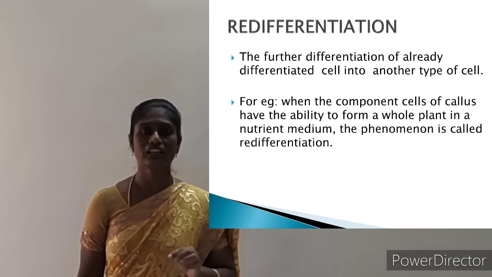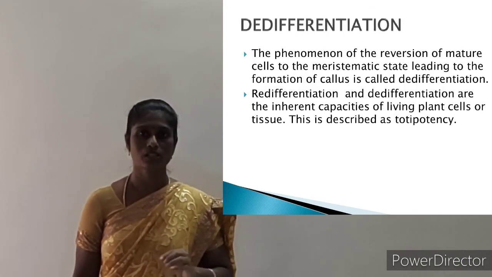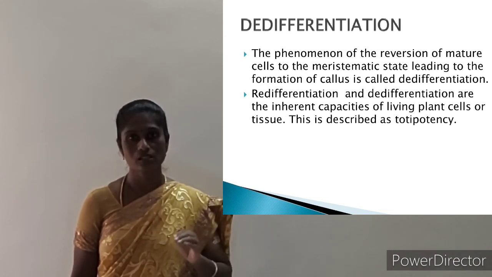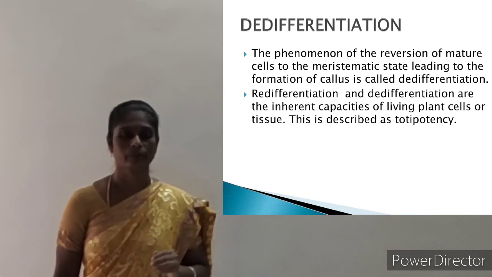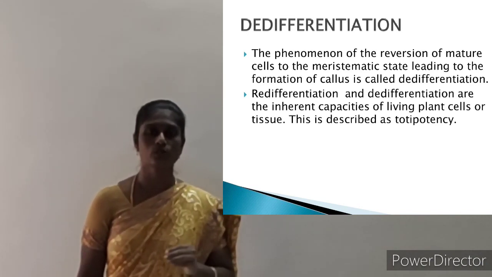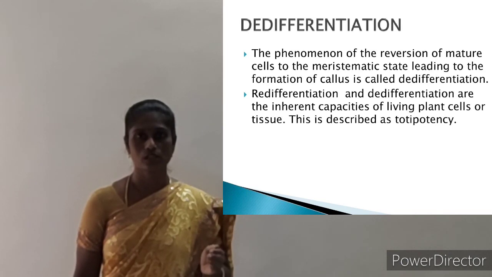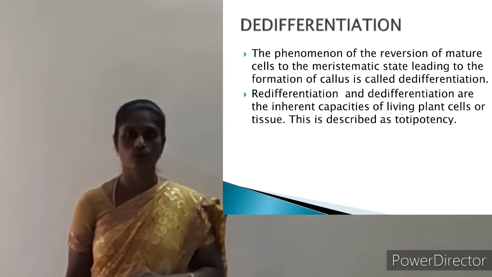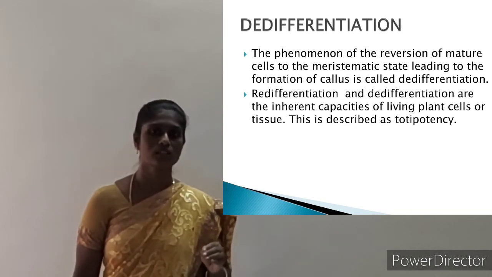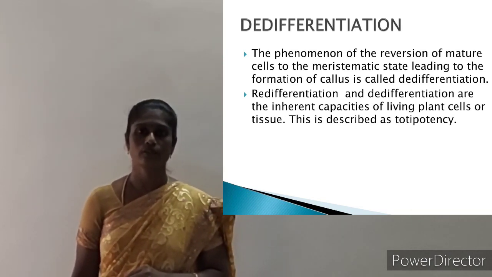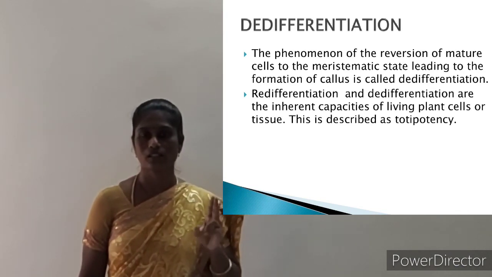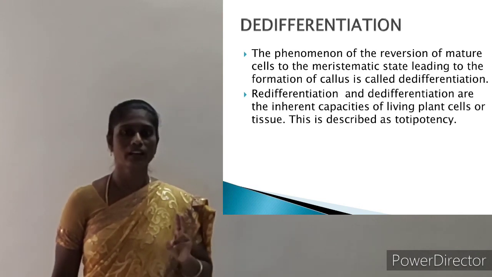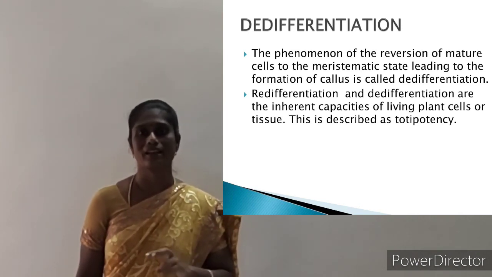Next concept is dedifferentiation. Dedifferentiation means the reverse, that is the reverse of a matured cell into a meristematic cell. A matured cell will become what? A meristematic state, leading to the formation of callus. This is known as dedifferentiation. These two concepts, redifferentiation and dedifferentiation, are the two inherent capacities of a living plant cell.